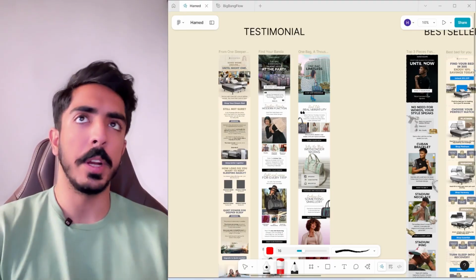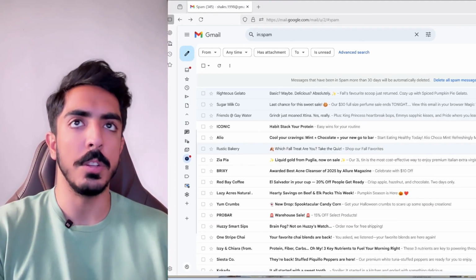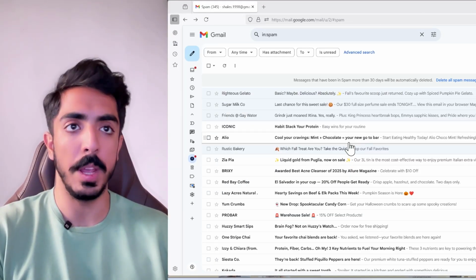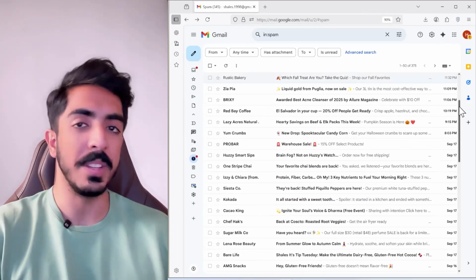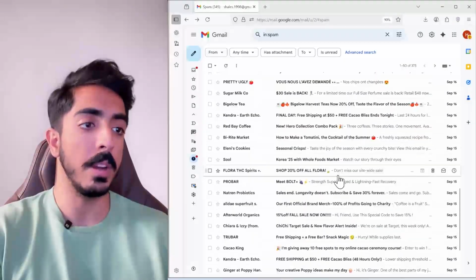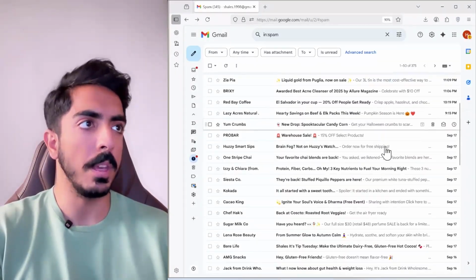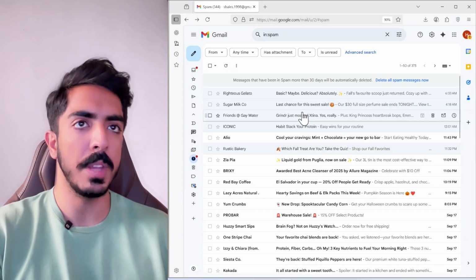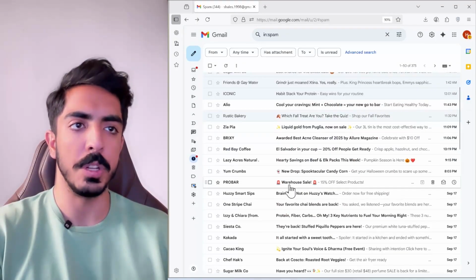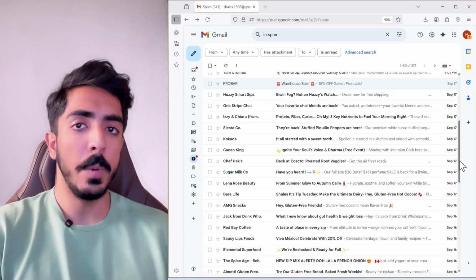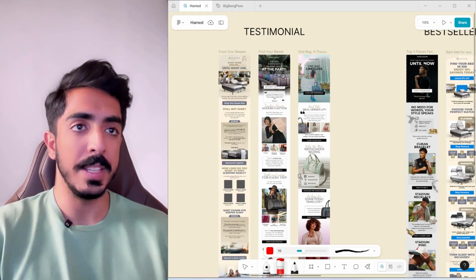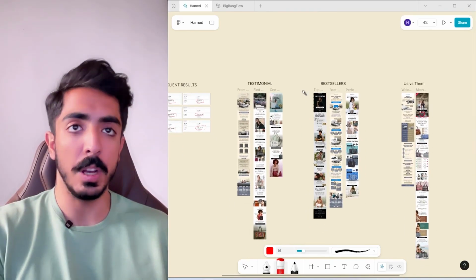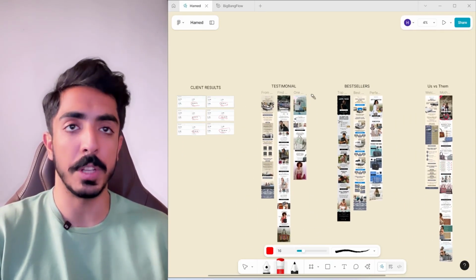When it comes to email marketing for e-commerce stores, usually people think that they should just blast their email list with promotional campaigns. If I go to my spam folder in my inbox, you can see a lot of these emails being sent by many e-commerce stores, and they think they're doing the right thing, and they probably wonder why they're not generating results, because most of these emails are really just big blocks of text and there's no value inside, and they're just pushing sales every single time. But there should be a better way to do this, and actually the better way is how we do this for our email marketing clients by giving value and educating customers about our products instead of just sending promotional campaigns every single time.